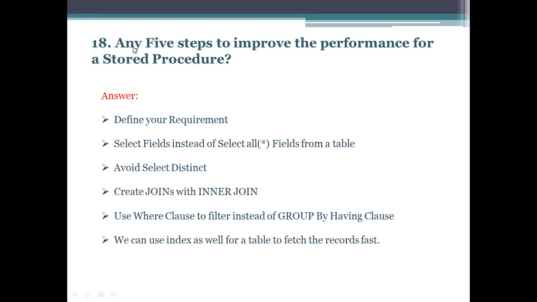Now one of the important questions is: tell me any 5 steps to improve the performance of our stored procedures. So the answer is, first we will define our requirement, and next we'll select only required fields instead of selecting all fields from a table. Then we should avoid select distinct queries in our procedures. Next point is we should create joins with inner join instead of other joins. For filtering our data, we should use the where clause instead of the group by having clause. We can use an index as well on a table to fetch the records fast.